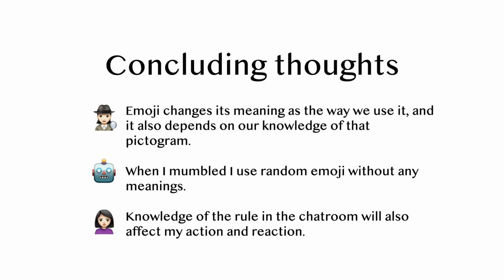The third is that the knowledge of the rule in the chat room will also affect my action and reaction. By that I mean, for example, if I know the minimum and maximum number that the robot is going to generate, that will also affect how I determine whether that person is a robot or not. So this could be eliminated in the final trial if I'm going to apply that.